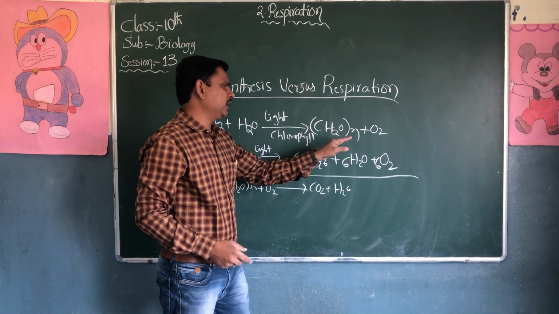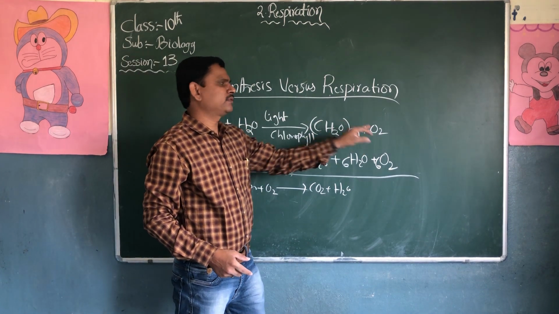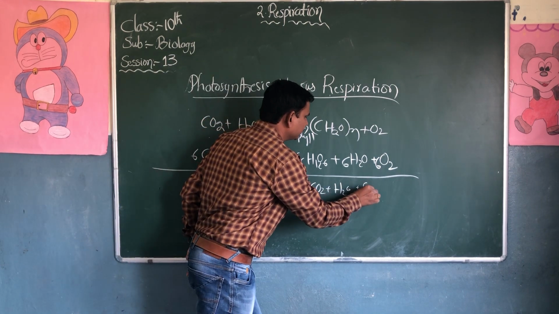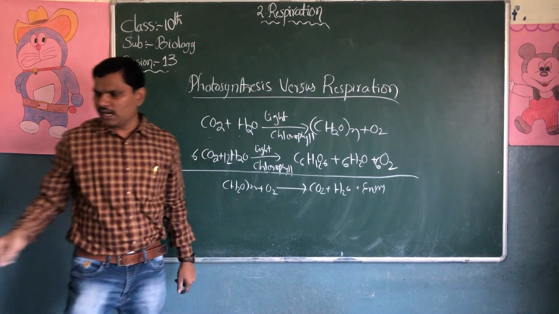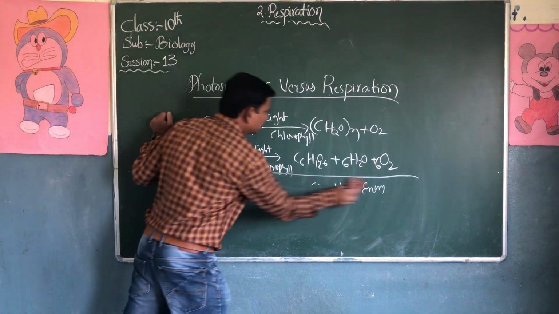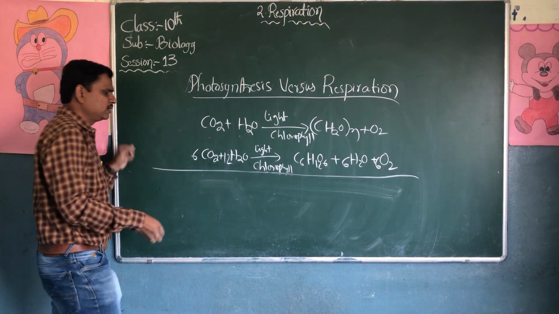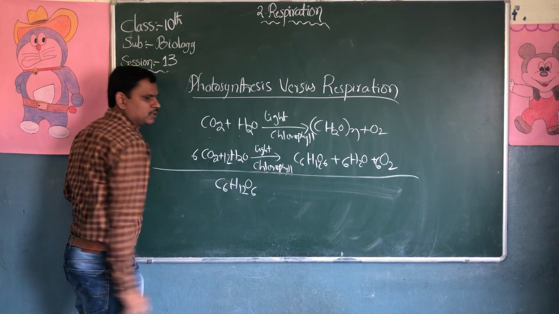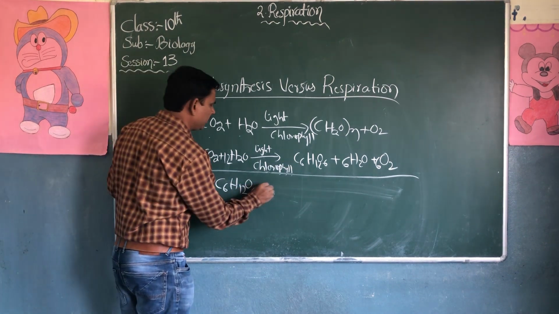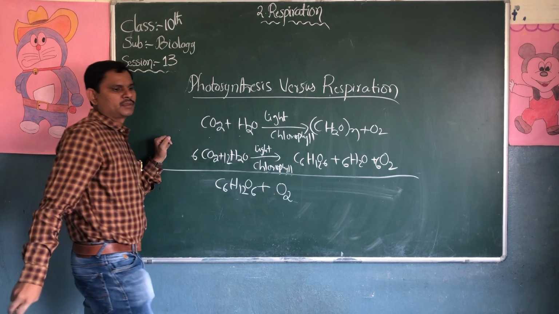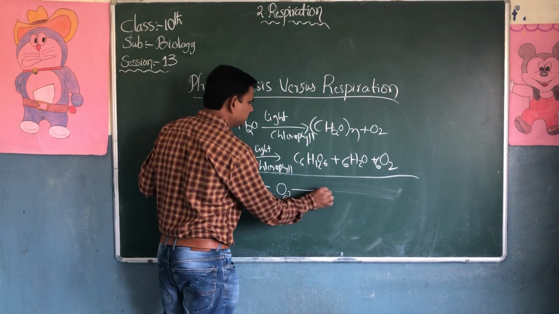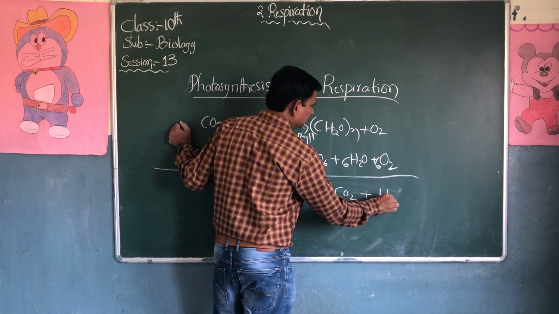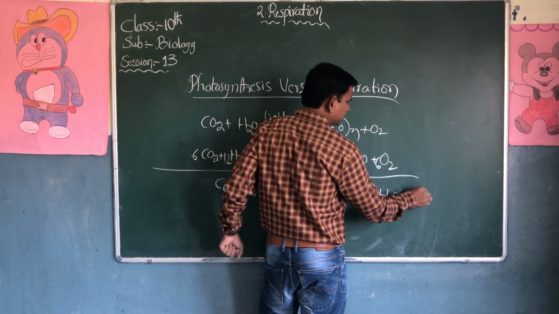In respiration, glucose breaks down in the presence of oxygen, giving carbon dioxide and water. Energy is released. How can we write the balanced respiration equation? C6H12O6, the glucose, breaks down in the presence of oxygen, and carbon dioxide, water and energy are released.